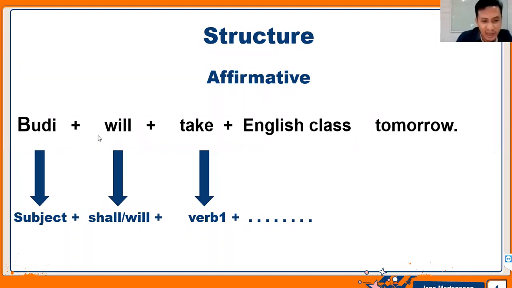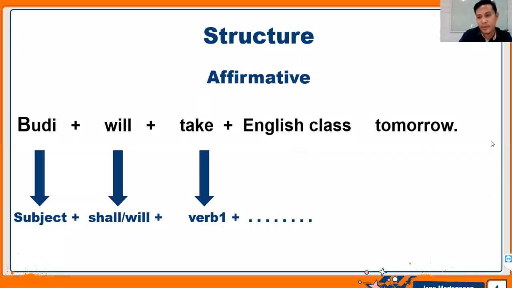Budi, can you say Budi shall take English class tomorrow? Can you say shall here? No, you cannot. So that's why we use will here. After will, it's followed by take. What kind of verb is take here? Verb 1, verb 2, or verb 3? This is a basic verb, verb 1, kata kerja dasar. And then after the verb, it's followed by an object.